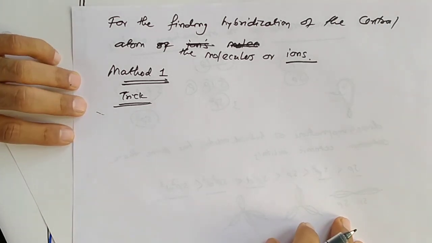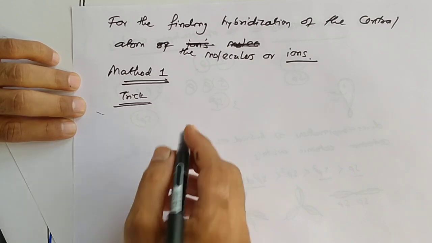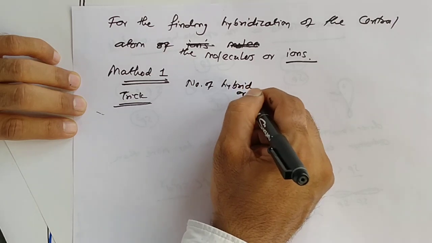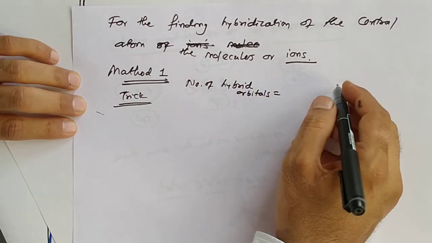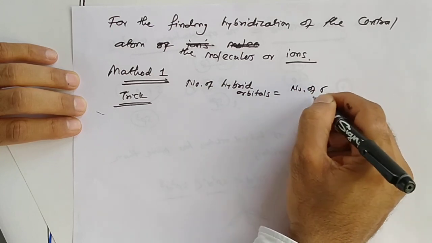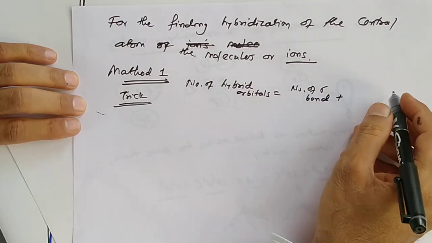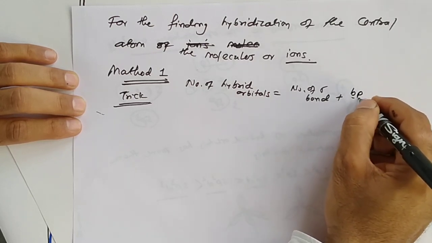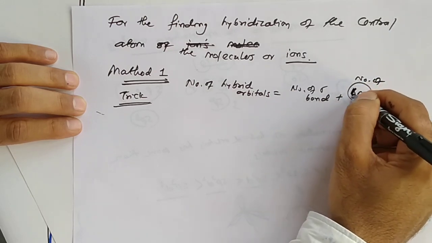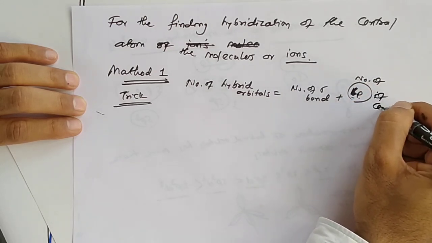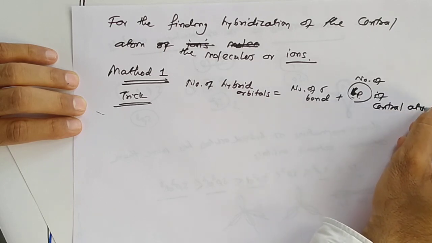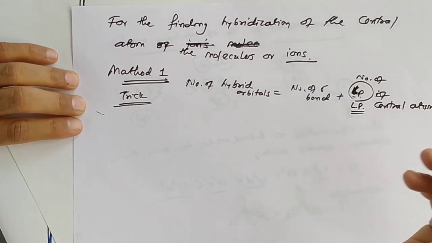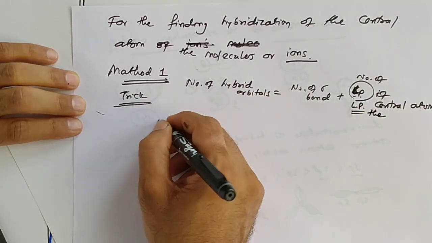So here, the number of hybrid orbitals is equal to the number of sigma bonds, not pi bonds, plus the number of lone pairs of the central atom. LP means lone pair of the central atom.